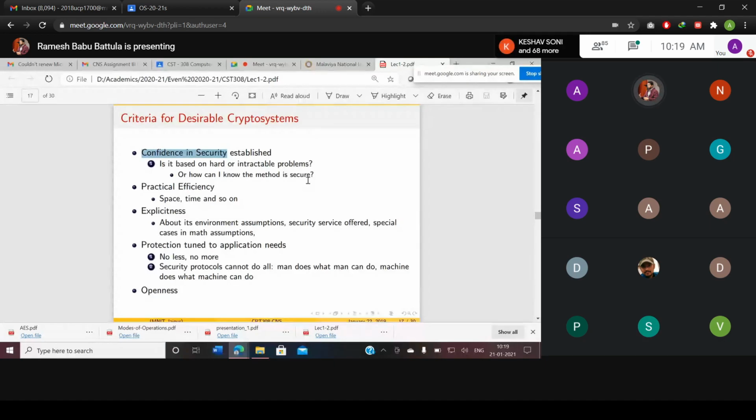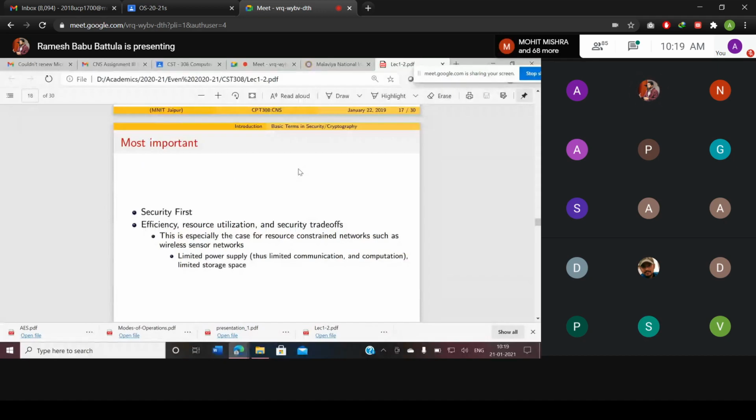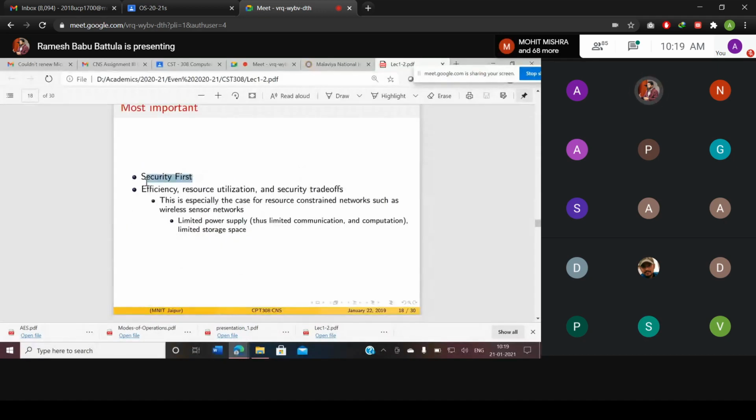Right. After that, you have explicitness, protection tuned to the application needs, and openness. These are all required, and we will discuss them later. Why? Because we don't have time, that's why I want to go fast. Whatever it is, security first. The rest of the things are going to be next.